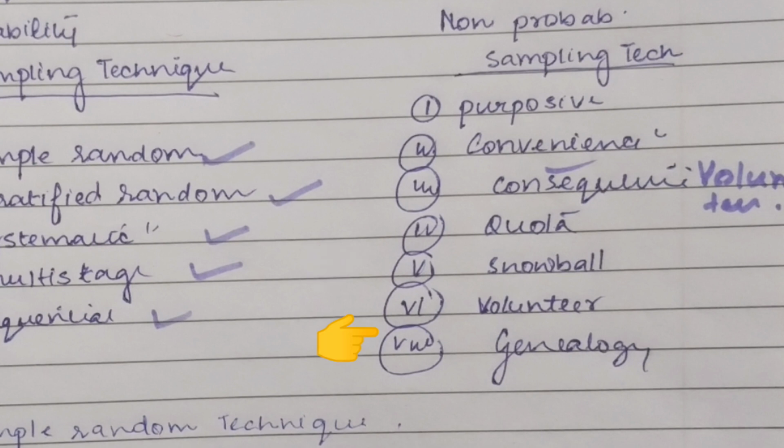Lastly is genealogy sampling. This means a participant is identified, then he or she is asked to refer his or her relative families to participate in the study. One family is met, and then the family's relatives are asked to participate in the study irrespective of where they stay.